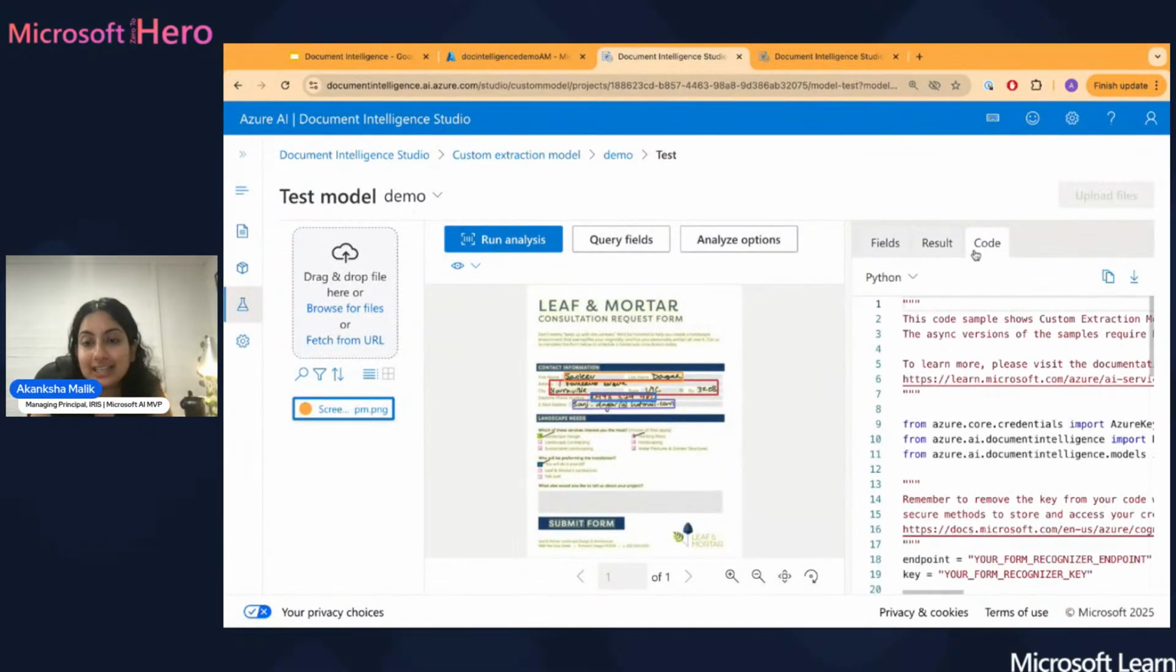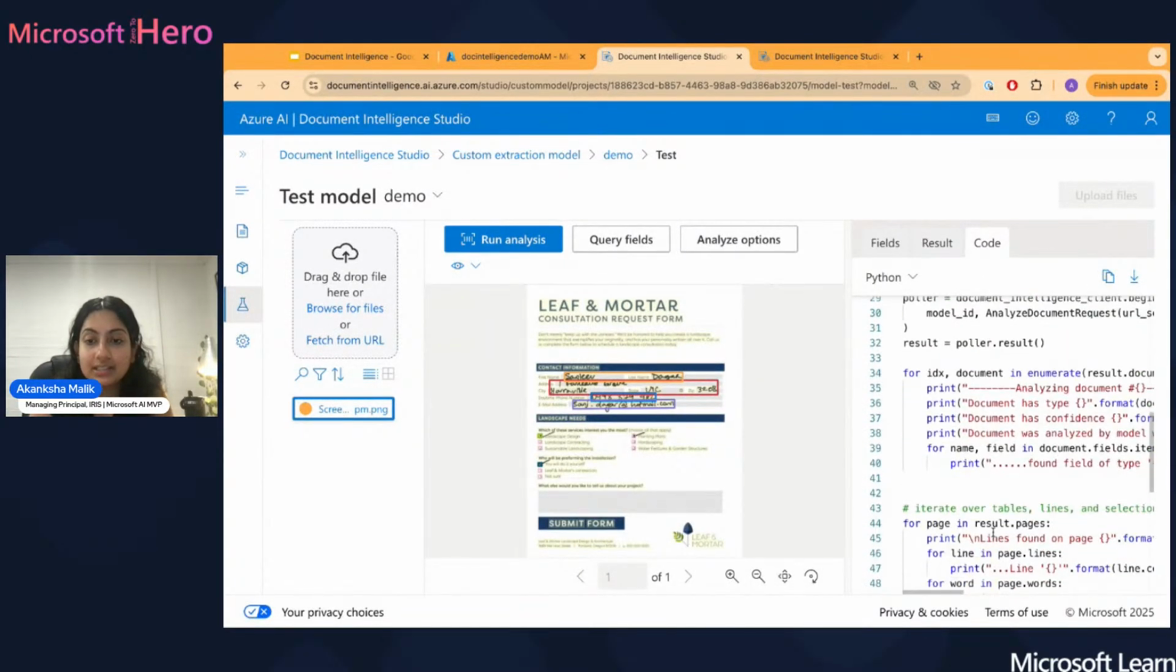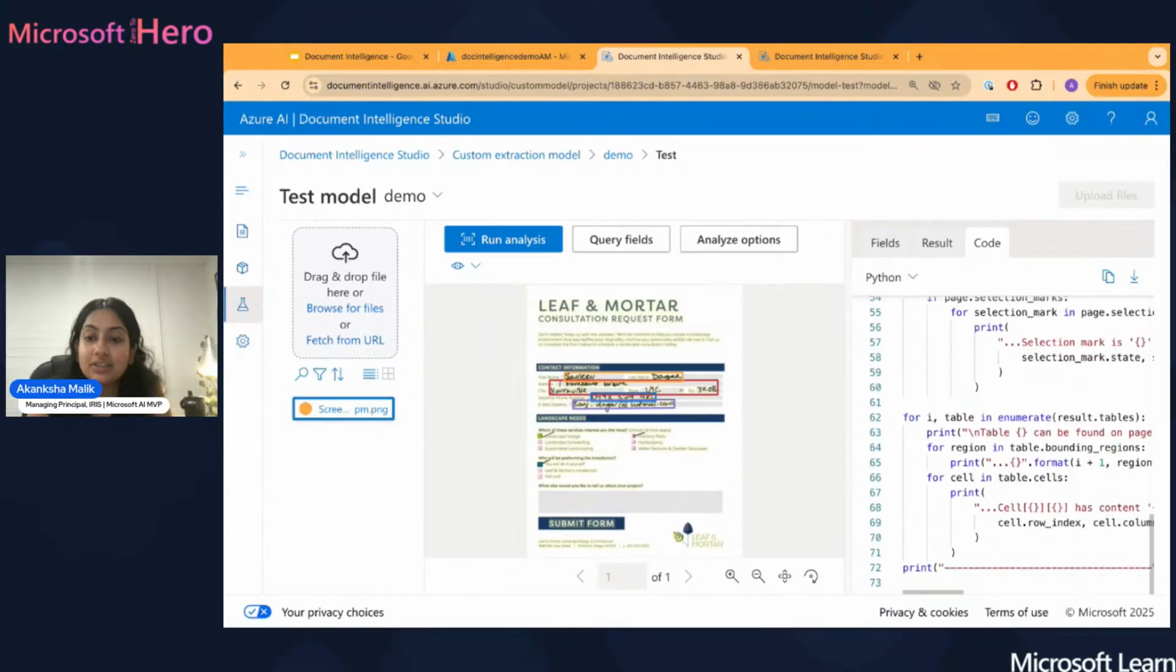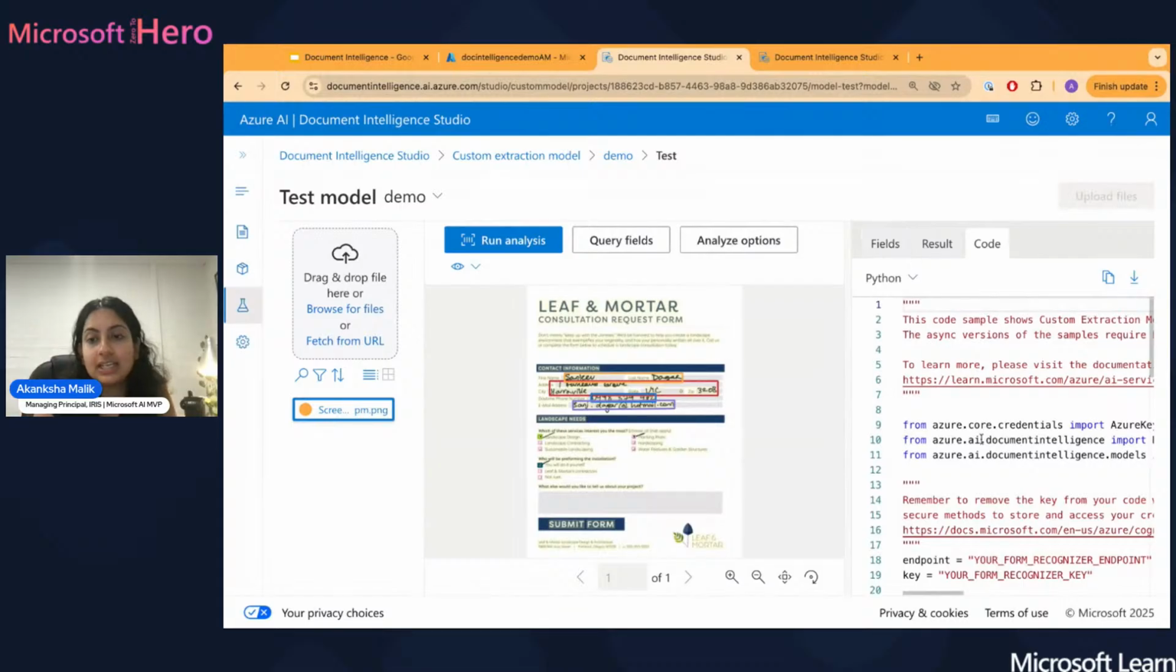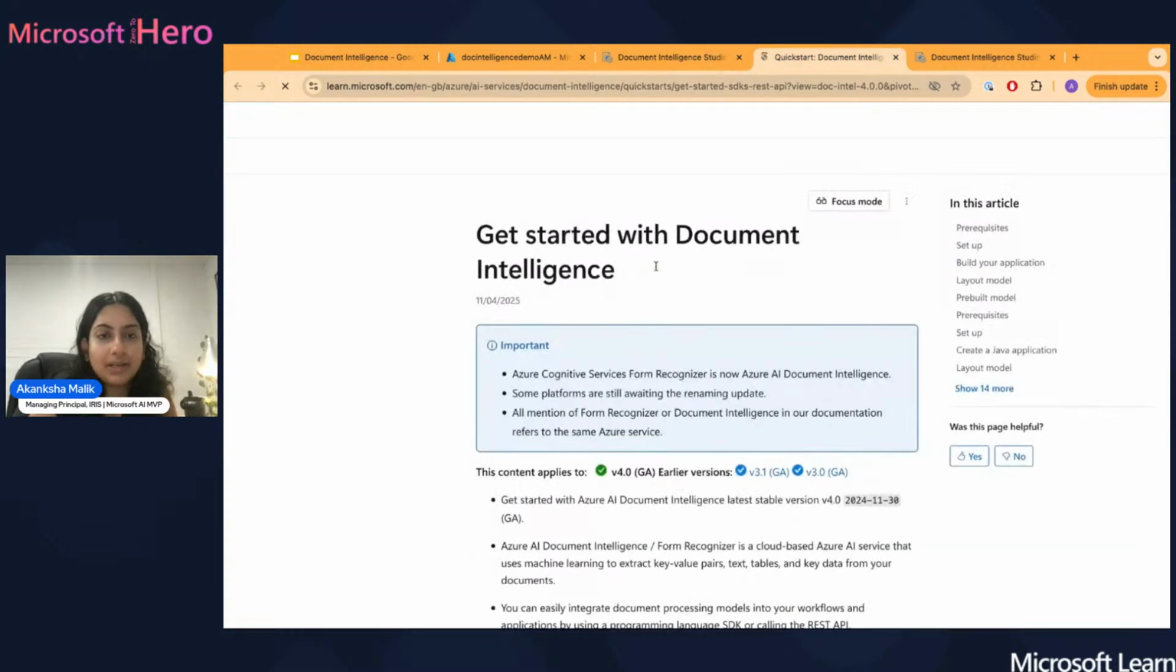You can also see the exact code if you want to put this into a notebook to go through from there, and it'll create sample code that you can then leverage. And again, there's going to be a whole heap of different aspects available to you to go through in Microsoft Learn.